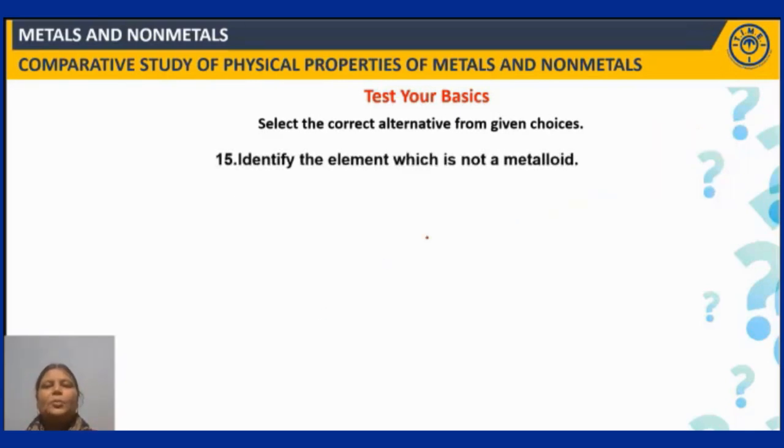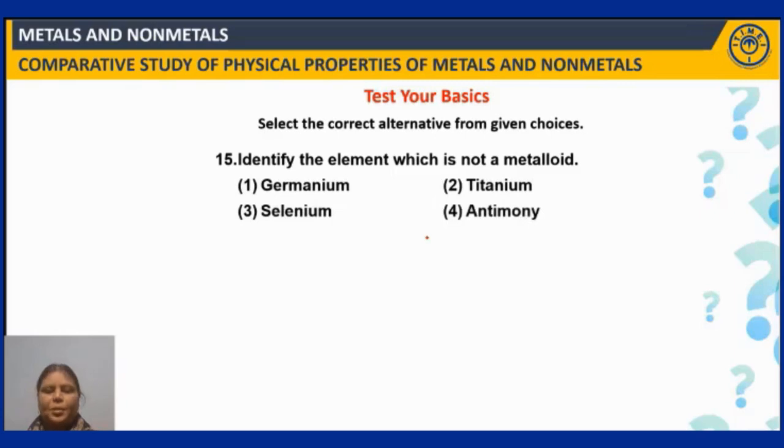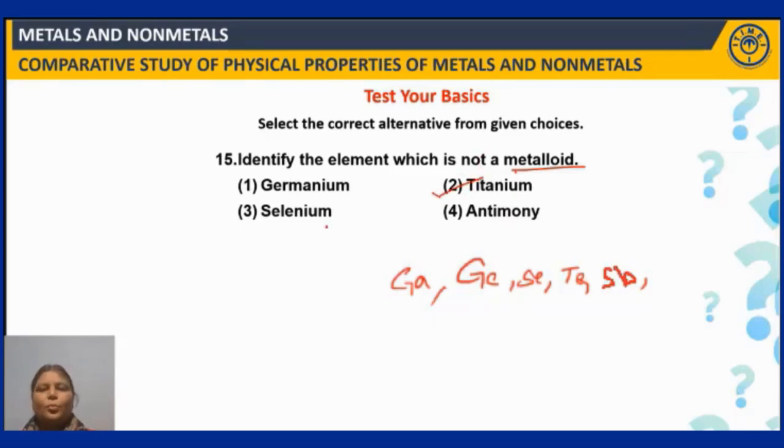Identify the element which is not a metalloid. Okay. What are the options given? Germanium, titanium, selenium, and then antimony. What have you learned about what a metalloid is? An element that shows the properties of metals as well as non-metals is known as a metalloid. All these you learnt as metalloids. But here titanium is there, which is not a metalloid. You are asked to identify which is not a metalloid. So choice 2 follows. Next question.